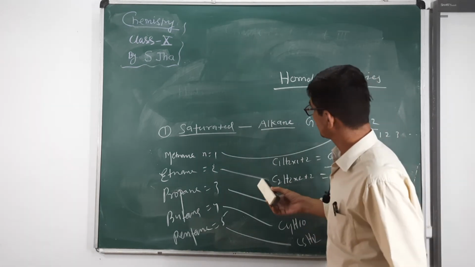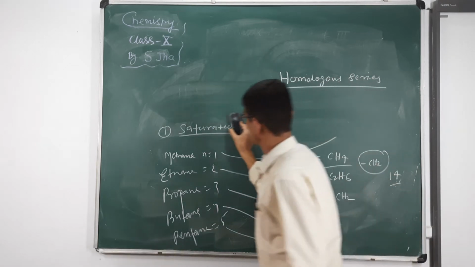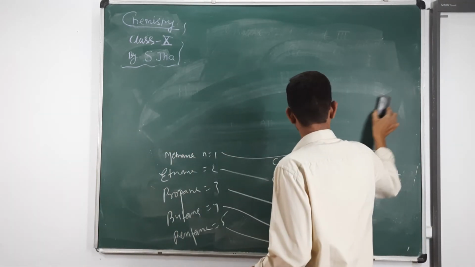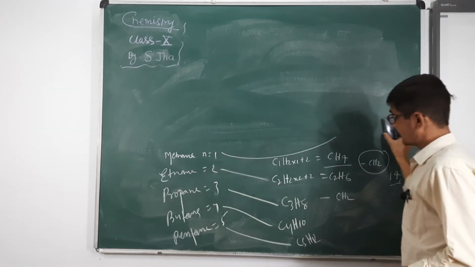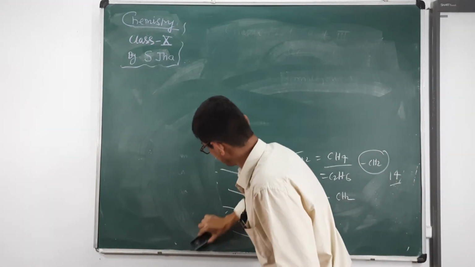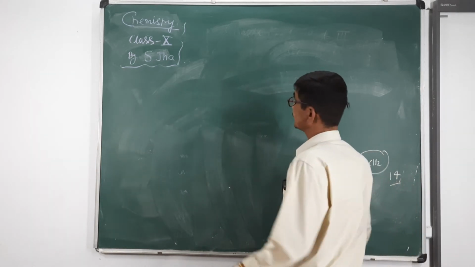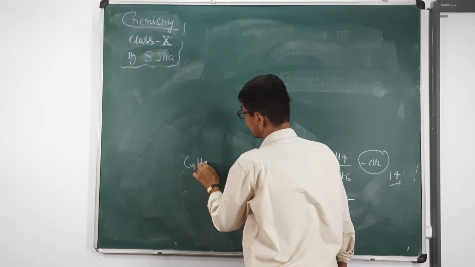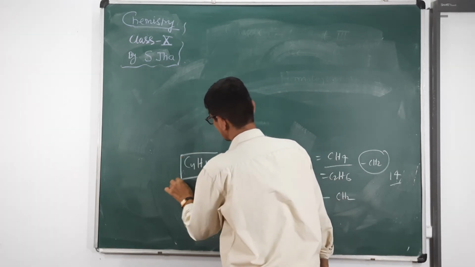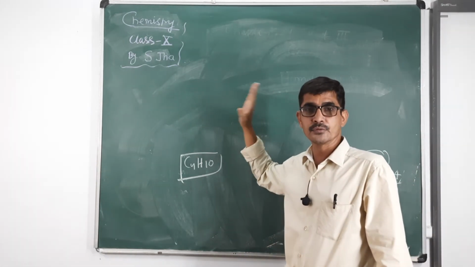Then after, there is a very important question here. In case of butane C4H10, write down the lower and higher hydrocarbon of butane.